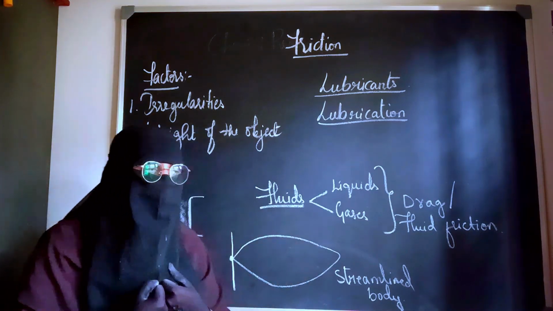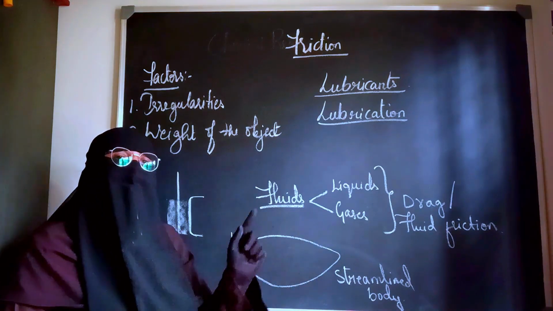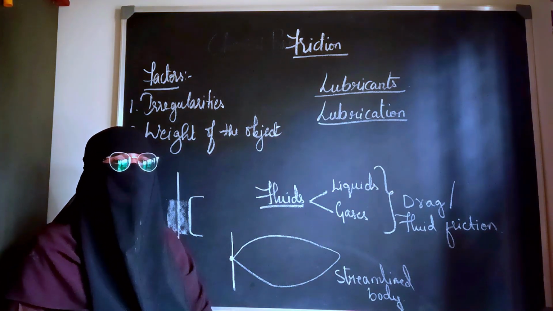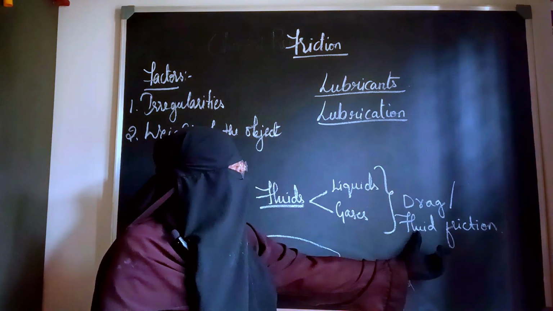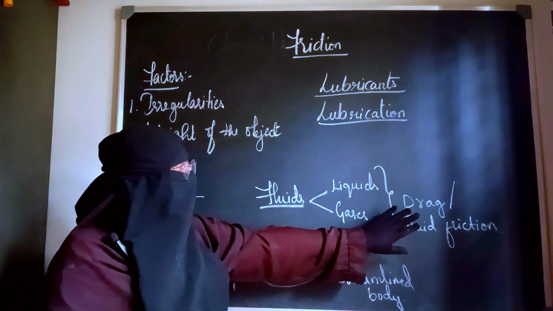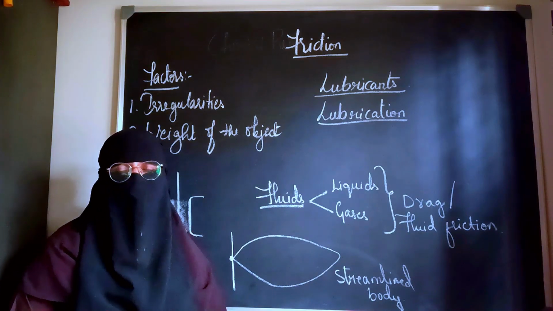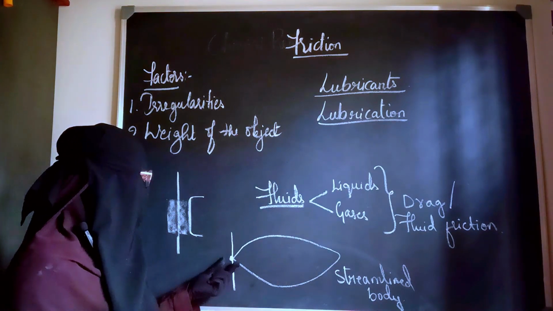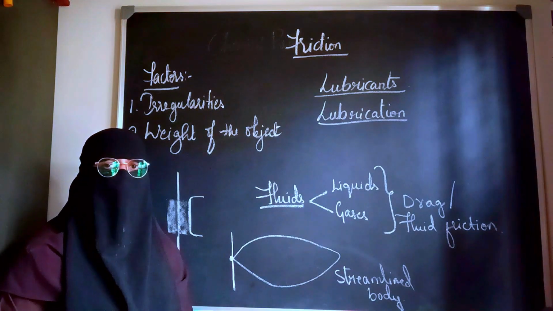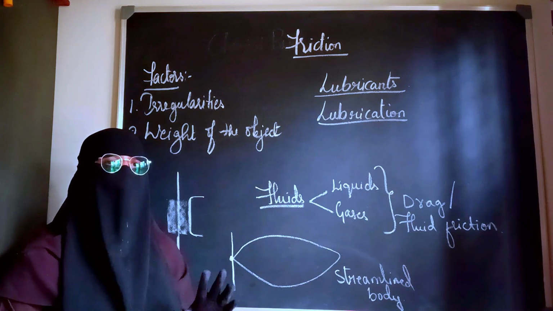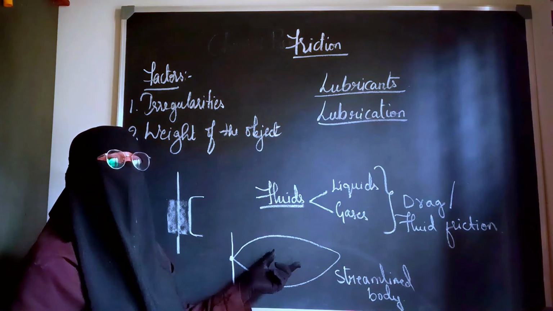I hope you all have understood now. Fluids are the liquids and the gases in scientific terminology. These fluids offer a frictional force to the objects which are moving through them. So that is called a drag, or it is called fluid friction. To overcome this fluid friction, a streamlined body is given to the objects or the organisms, because whenever they have to overcome the fluid friction, they have to lose energy. If they lose more energy, it will become difficult for them to survive, and that's the reason why, to overcome the drag and to save their energy, their body design is streamlined.